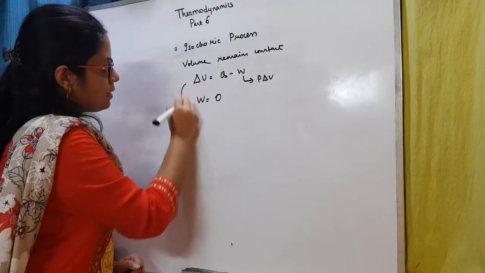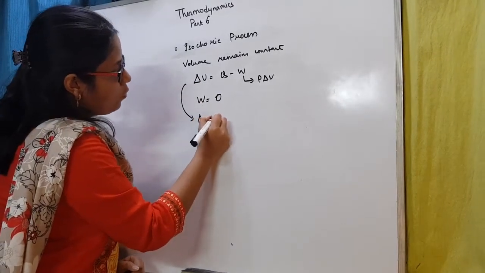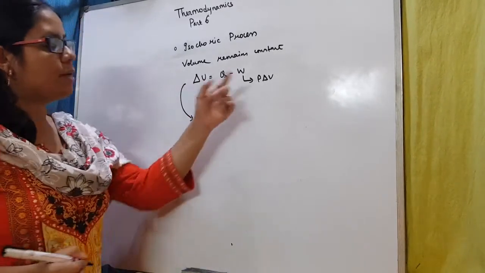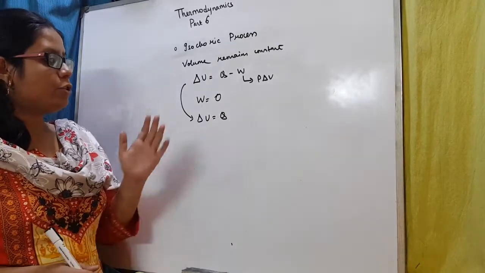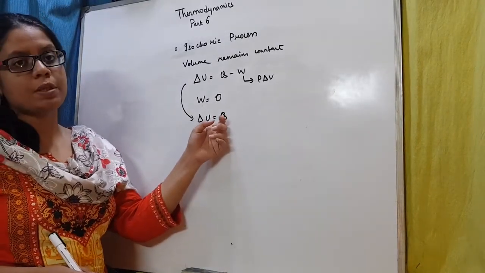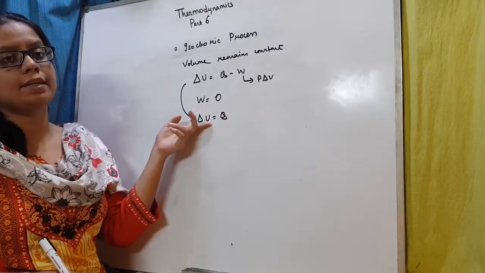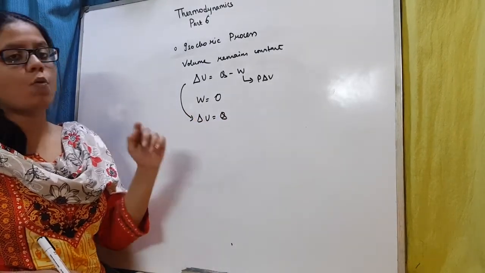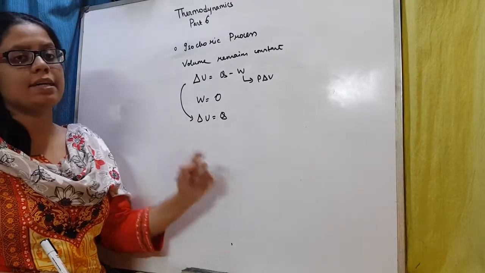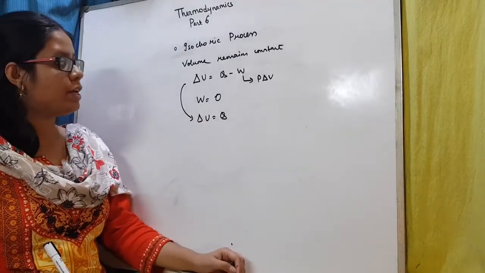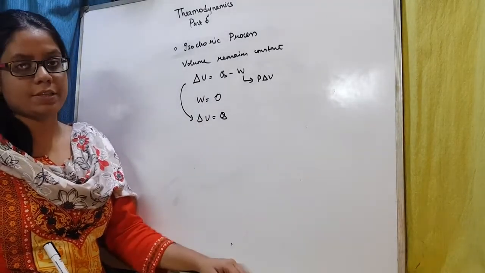So what we get is delta U will be equal to Q, because W is 0. Which means that whatever heat energy you supply to the system, the entire heat energy will be used up in increasing the internal energy of the system. No work will be done on the system, only internal energy of the system will change. This is the isochoric process.